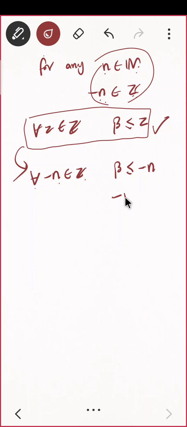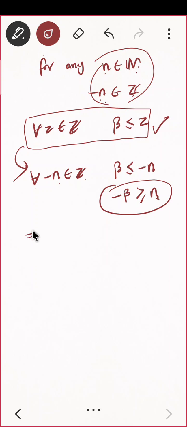What will be minus beta? Greater than n. What do you mean by that? No, think again. What do you mean by this statement? Your n is any natural number.